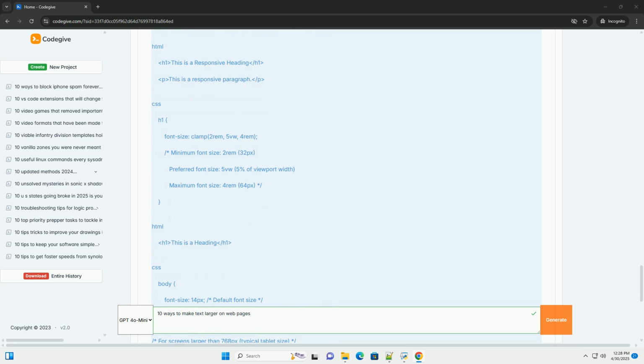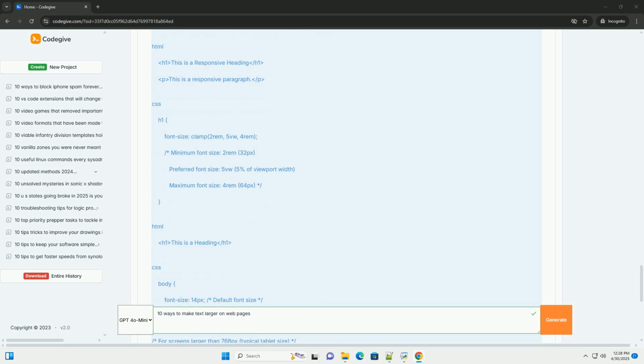JavaScript: dynamically change font size. Maximum flexibility, responds to user interactions. Can impact performance if overused, requires JavaScript knowledge. Dynamic font size adjustments based on user preferences or events. Best practices.